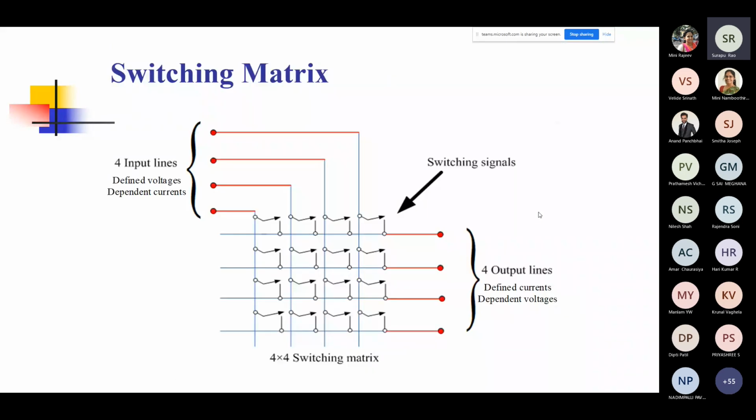Okay, so in a very general and basic form, I've just shown one switching matrix. What you can see here is that there are some input lines. I've shown 4 here, but in general these could be M lines. Similarly, on the right side there are 4 output lines. Basically, you apply electrical signals to the inputs and you get some output at the output lines, depending on how you switch this 4x4 switching matrix.